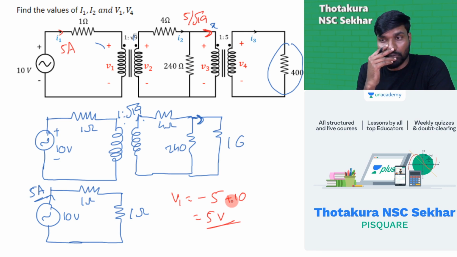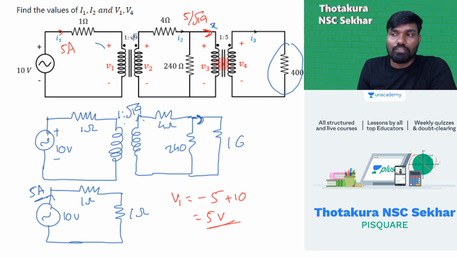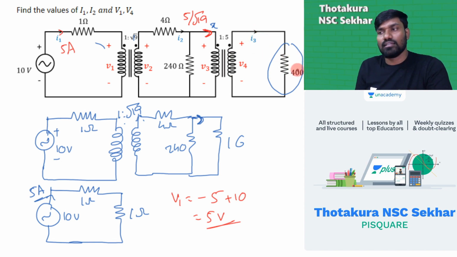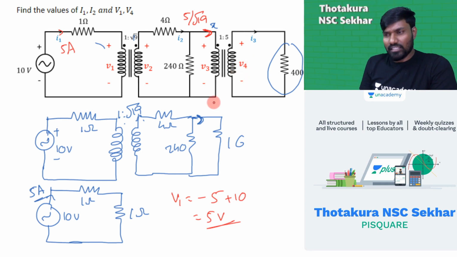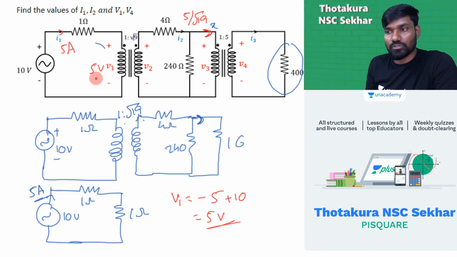Just think about it. You have two options. If you can find I3, then I3 into 400 is V4. Okay, so let's do that. That's one way. The second way is V1 is known, now 5 volts. V1 is known, 5 volts.